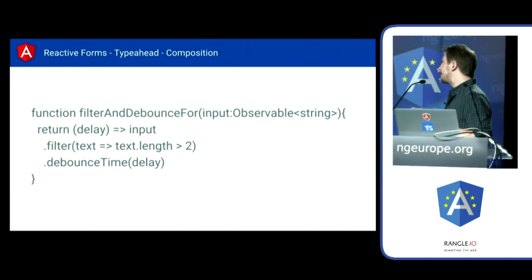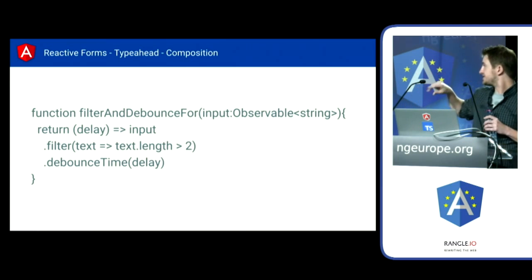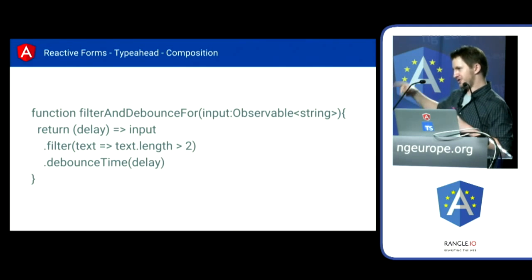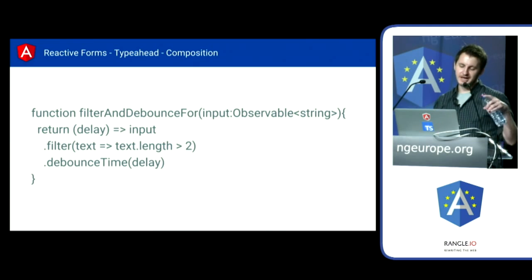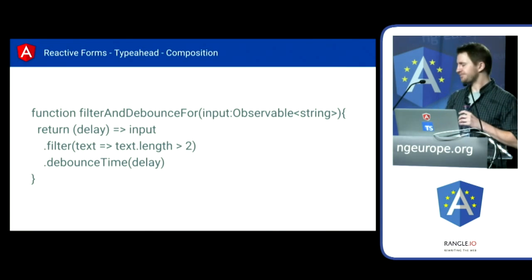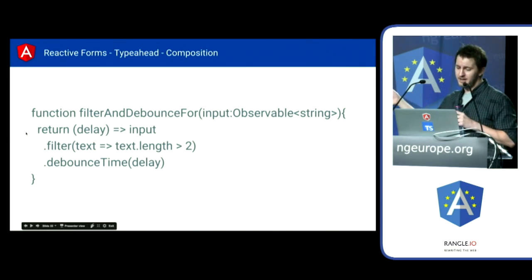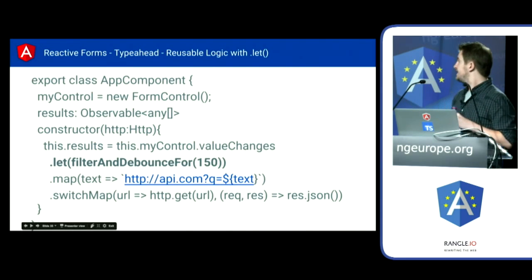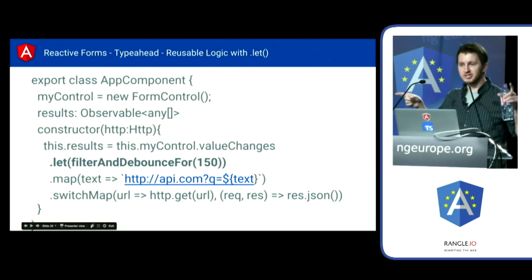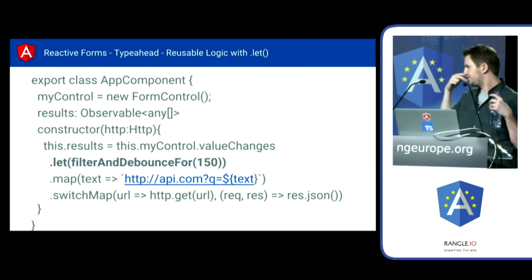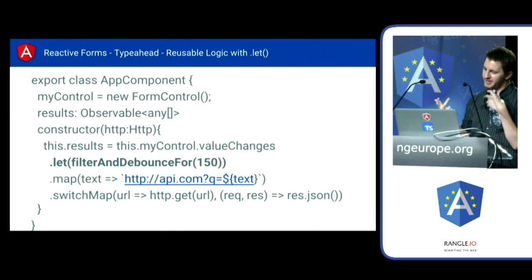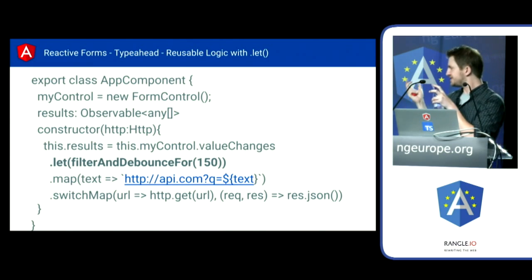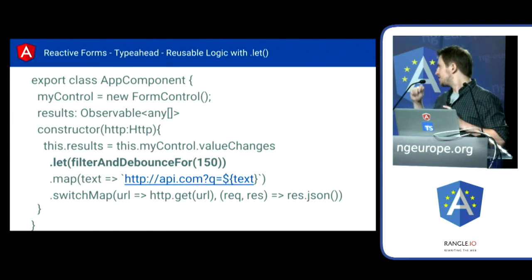You can also get a bit clever here and do function composition with this stuff. So we're just going to expand that function slightly, and this is going to be a function that returns a function that returns an observable of our stream. So this allows us to pass arguments into it, for example. So this time we're going to take the delay in, then take our input stream, filter, and debounce it based on that delay. And to use that, we can just do filter and debounce and call that function and pass the arguments in. So you can do this to kind of a crazy extreme, but this is a very useful thing to have reusable bits of logic. You can compose into slightly larger reusable bits of logic, share them on GitHub. They become very, very portable, nice little functions.